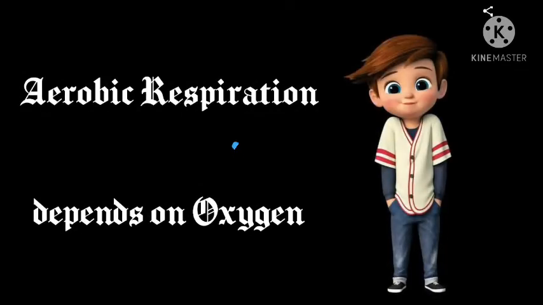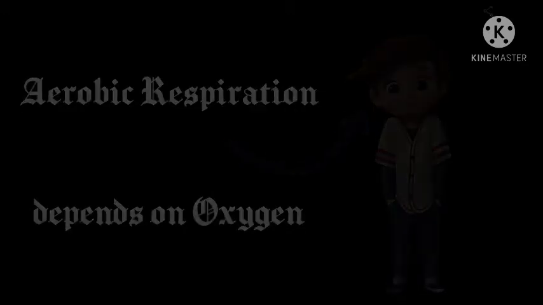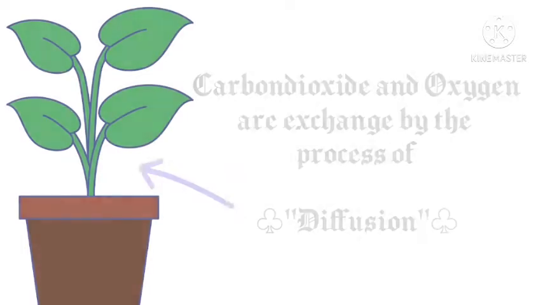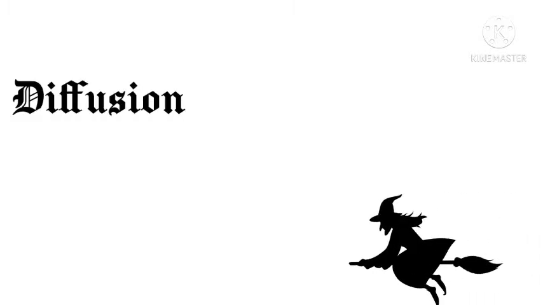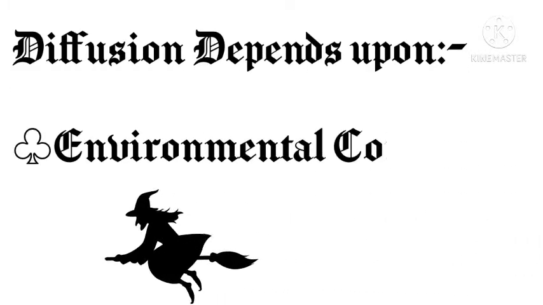Since the aerobic respiration pathway depends on oxygen, aerobic organisms need to ensure that there is sufficient intake of oxygen. Carbon dioxide and oxygen are exchanged by the process of diffusion in plants. The process of diffusion depends upon two conditions: environmental conditions and plant requirements.